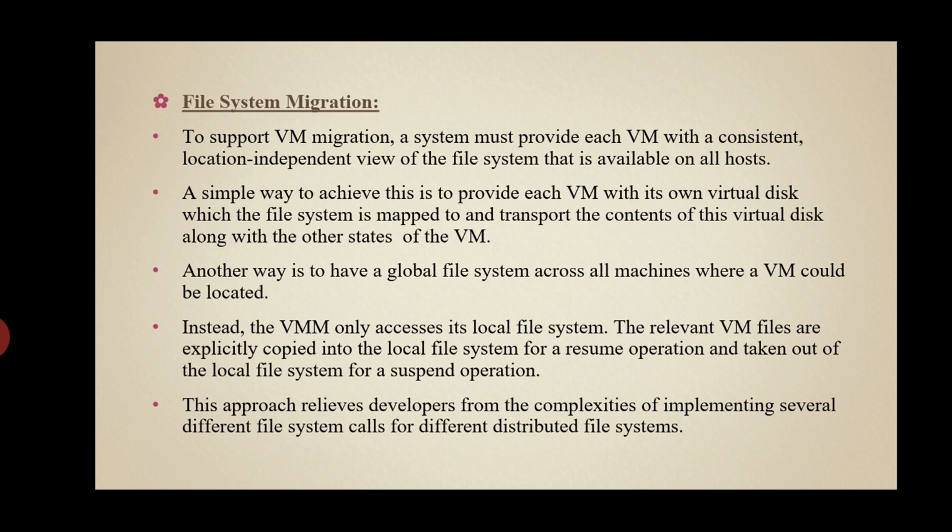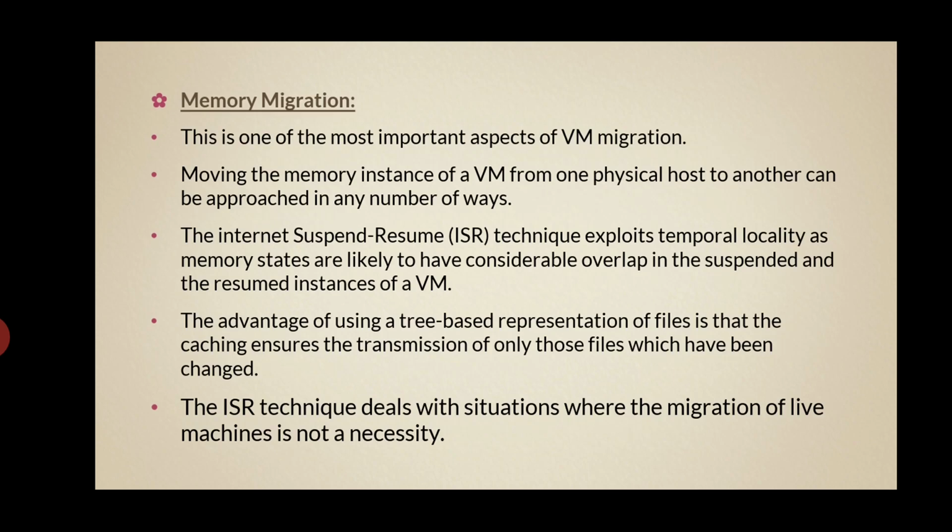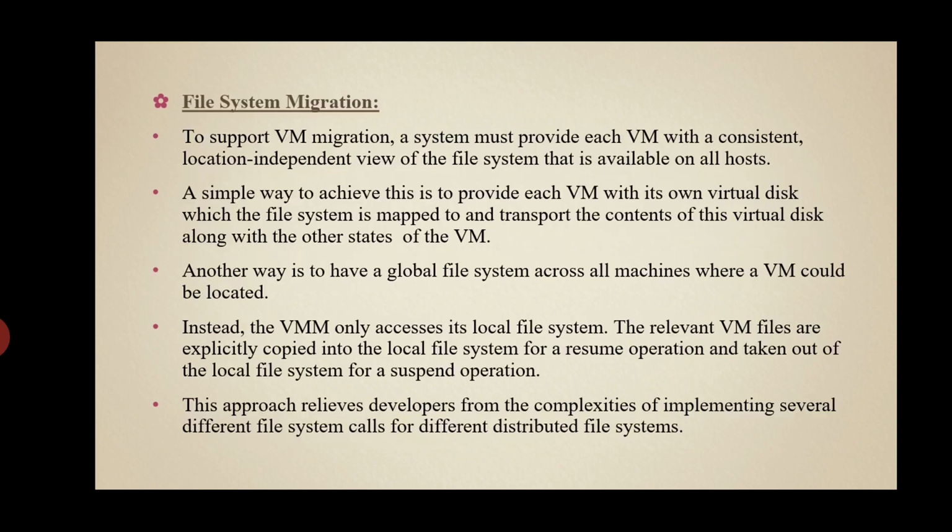A distributed file system is used in Internet Suspend Resume, serving as a transport mechanism to propagate a suspended virtual machine state.